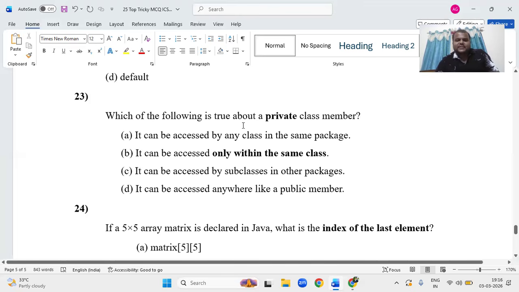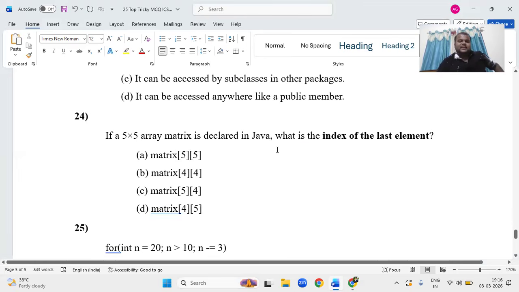Okay. Which of the following is true about a private class member? It cannot be accessed outside, that is true. False: it can be accessed by any class. No, not any class. It can be accessed only within the same class. Here, can access subclasses, that is protected. It can be accessed anywhere like public, no, that is default. So option B.